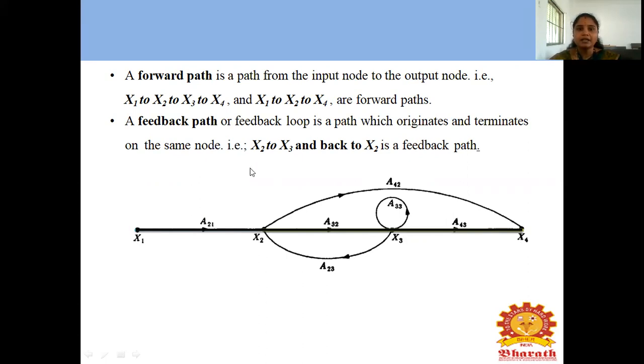The feedback path or feedback loop is a path which originates and terminates on the same node. That means x2 to x3 and back to x2 is a feedback path. This is the feedback path: x2 to x3 is one branch, and another one is x3 to x2. This is the feedback path.